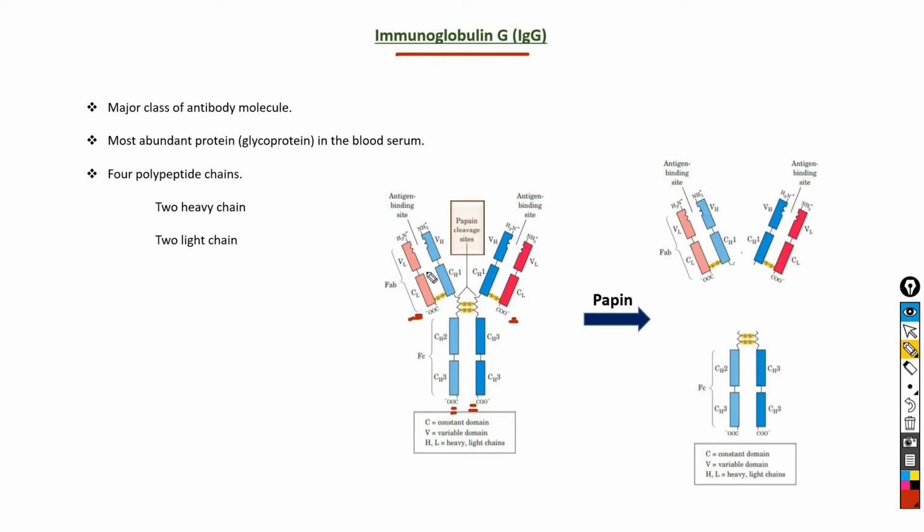Cleavage of the IgG molecule with the protease papain liberates the basal fragment and the two branch fragments. The basal fragment is known as the Fc fragment, or fragment of crystallization, because it crystallizes readily. The branch fragment is known as the Fab fragment, or antigen binding fragment. As you can see here, each branch fragment has a single antigen binding site.